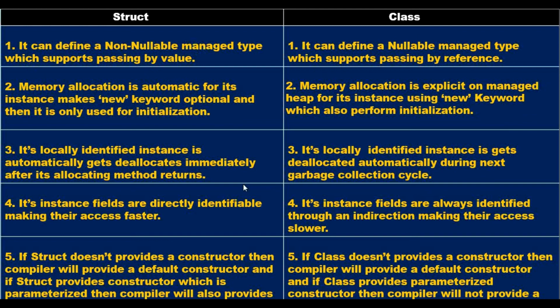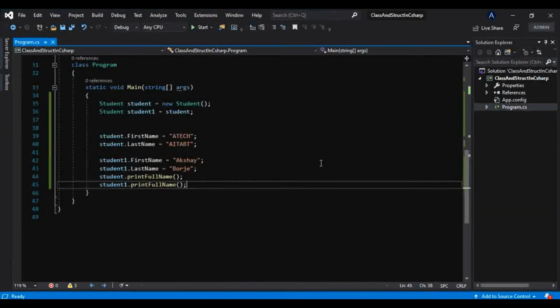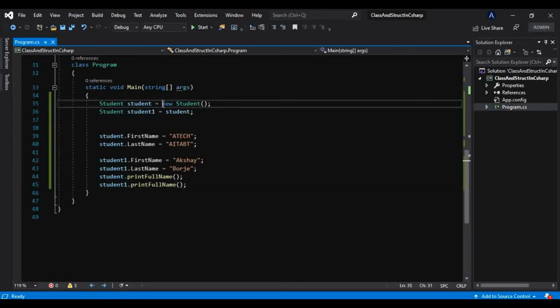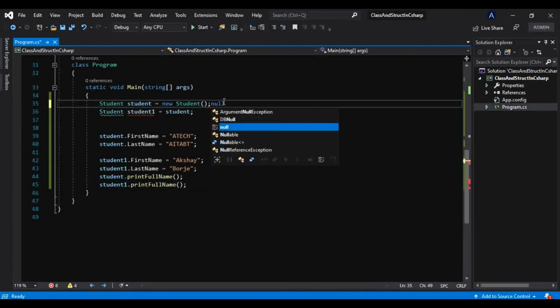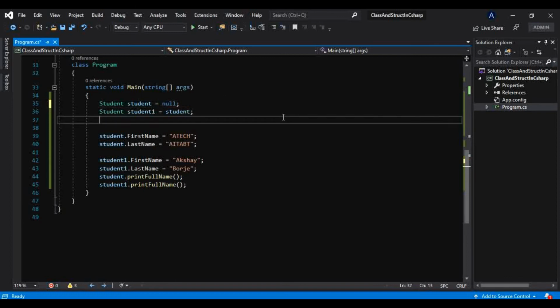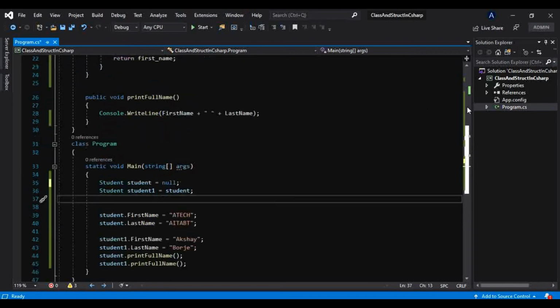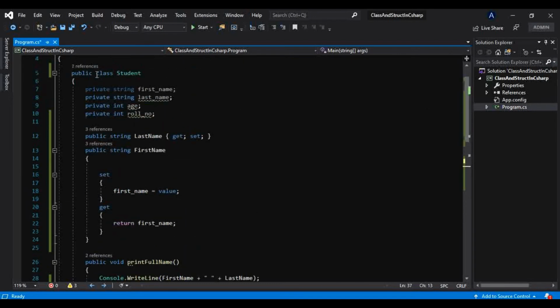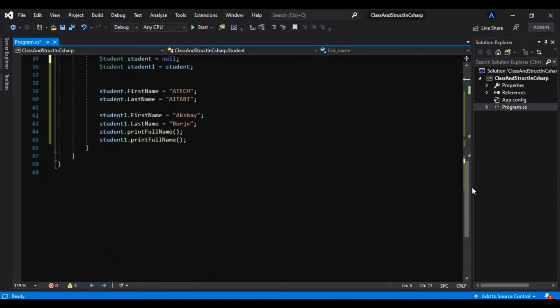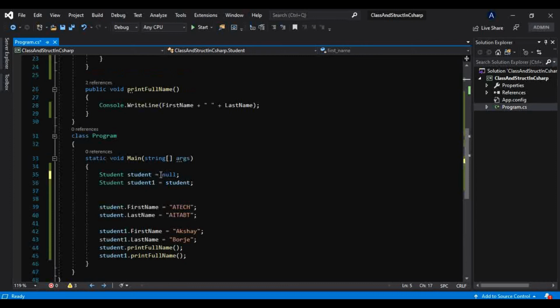And that is what this first point says: it can define a non-nullable managed type which supports passing by value. In contrast, it can define a nullable managed type which supports passing by reference. Now to show you that a reference type can store a null value, I will try to pass null here, and it will not give us any error, like this. It is not giving us any compile time error. At runtime it will just print nothing, the object will be null, but there is no error. This is a class, a reference type, and it allows a nullable type. So that's what the first difference is.